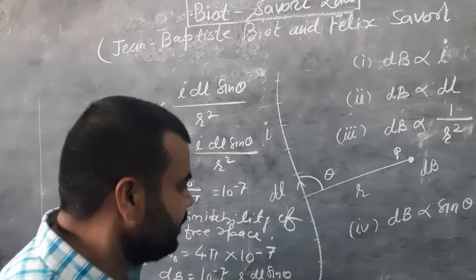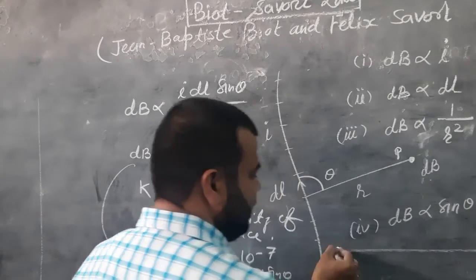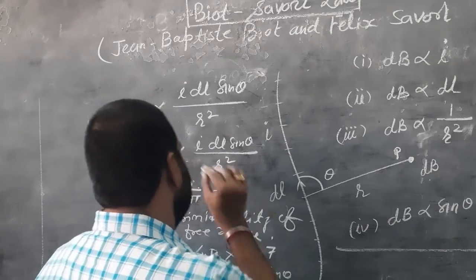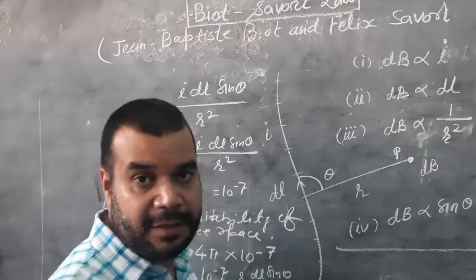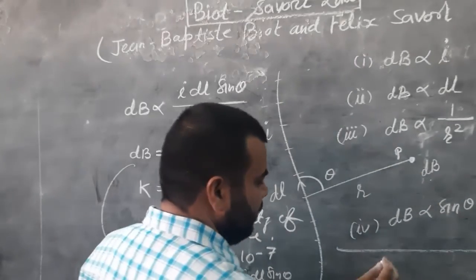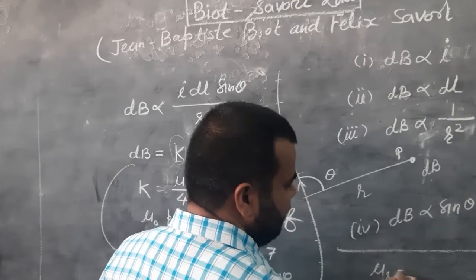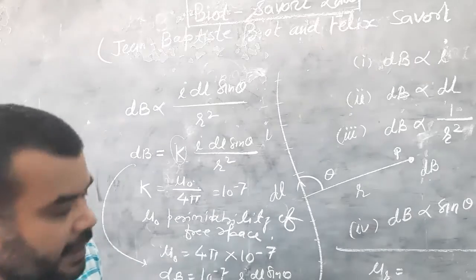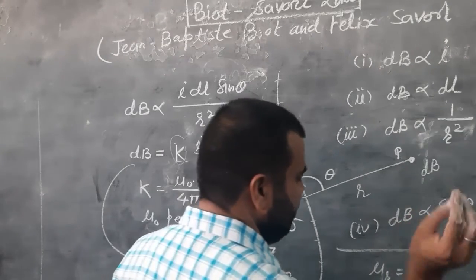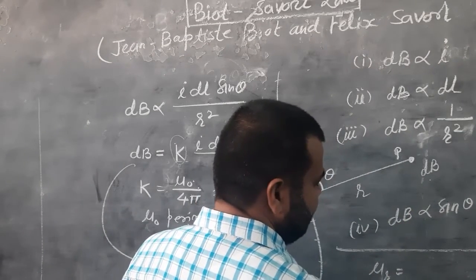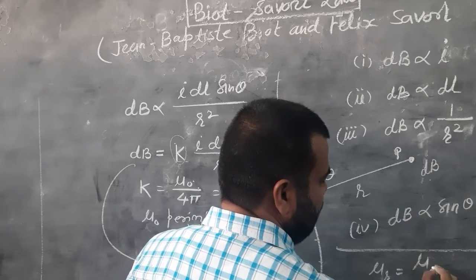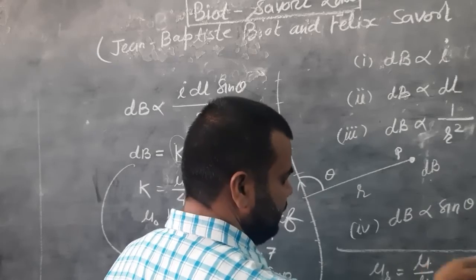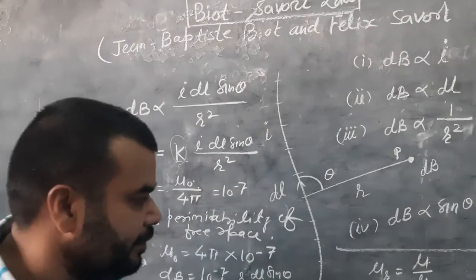Now if the medium is different, then the value of k is also different, and in this situation, this is mu r. This mu r is the relative permeability, which is mu upon mu naught, where mu is used for the medium.